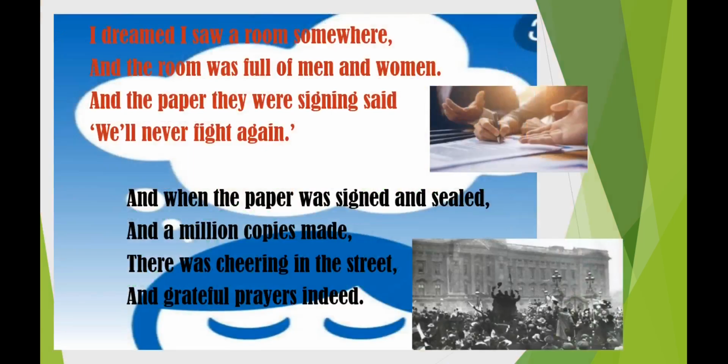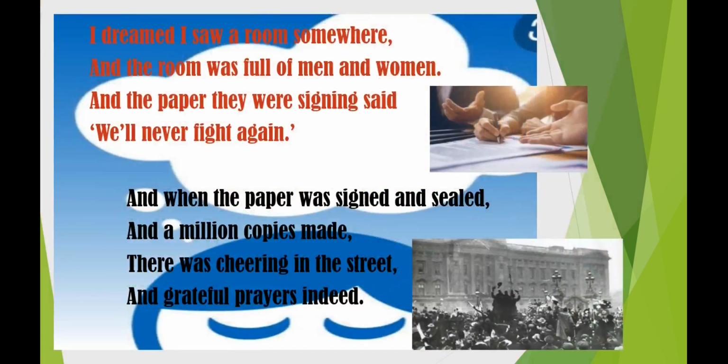The dream continues. Okay, I dreamed I saw a room somewhere, and the room was full of men and women, and the people they were signing said we'll never fight again. So in his dream, remember, he saw people signing, right? He dreamed that the world had agreed to end war.